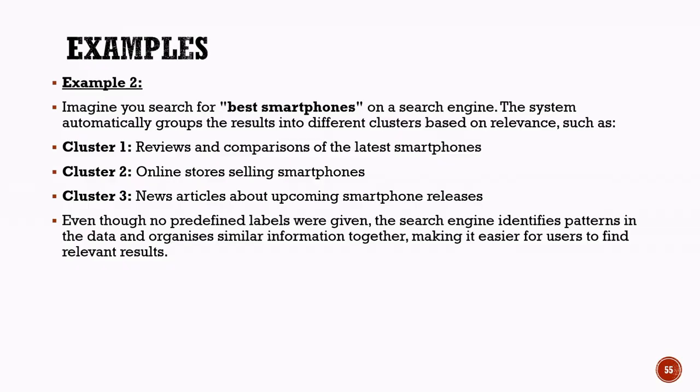Cluster first may contain reviews, ratings, and comparisons of the latest smartphones. Cluster second may include online shopping websites where users can purchase smartphones. Cluster third may consist of news articles discussing upcoming smartphone launches, new technologies, and industry updates. Notice that no predefined labels are provided to the clustering algorithm. The model automatically discovers similarities among web pages and organizes them into meaningful groups.